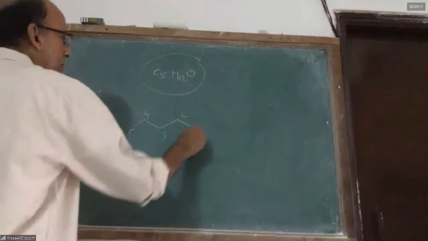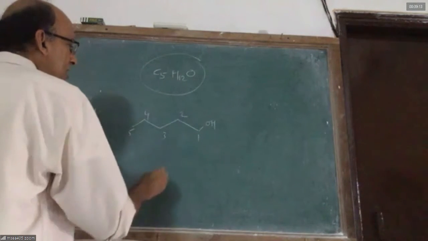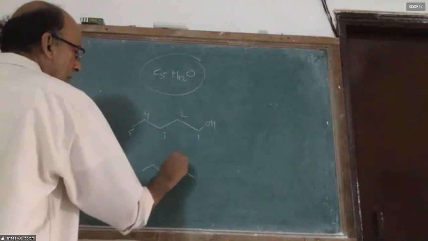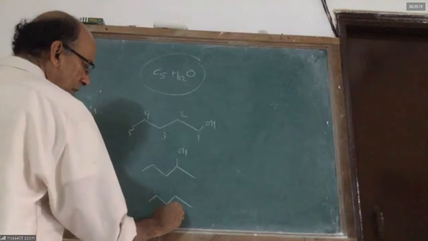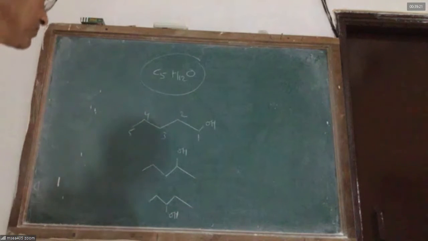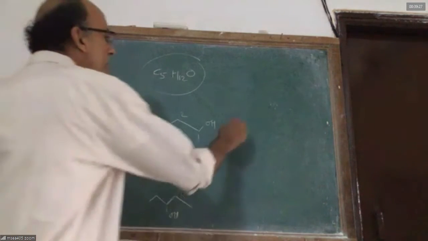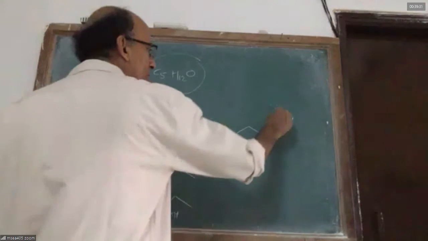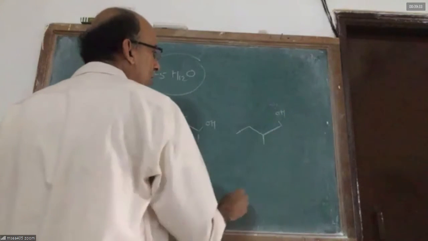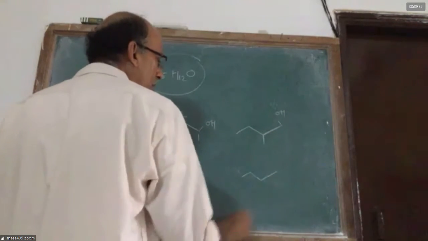These are 5 carbons. If I put OH here, it is 1-pentanol. If I put OH here, it is 2-pentanol. If I put OH here, it is 3-pentanol. All of them have the alcohol group, so all can happily react with sodium. Now, the 5 carbons: I will write 4 in one chain, 1 inside the chain. I put OH here, it is 2-methyl 1-butanol.